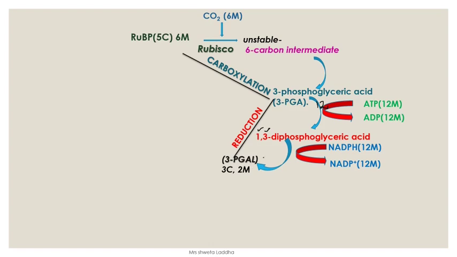How many molecules are formed? Altogether 12 molecules are formed. 12 threes are 36. Always see the balancing. Out of 12, 2 molecules are used for synthesis of glucose.